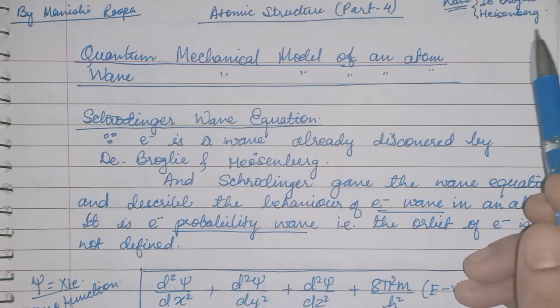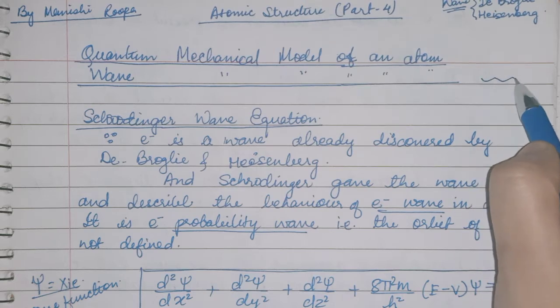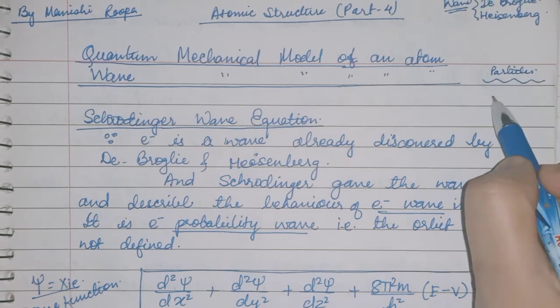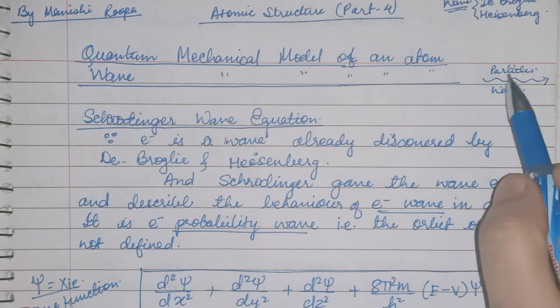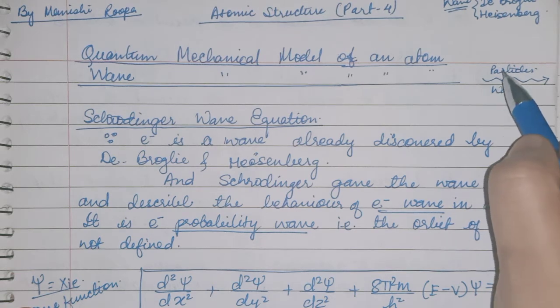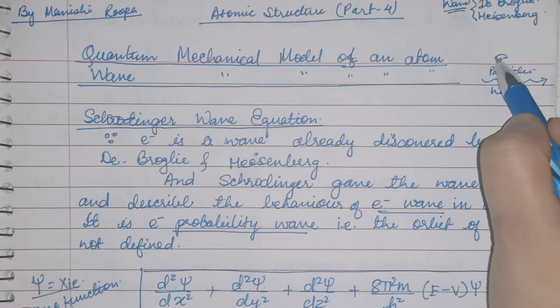Now as we know, these waves are in the form of particles as well as waves. So when it is moving, the particle is very tiny, just like an electron.